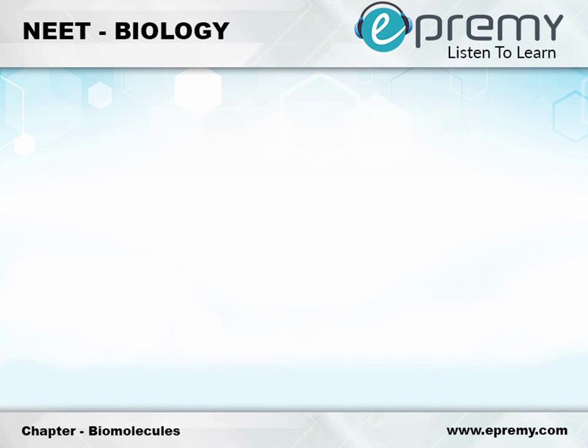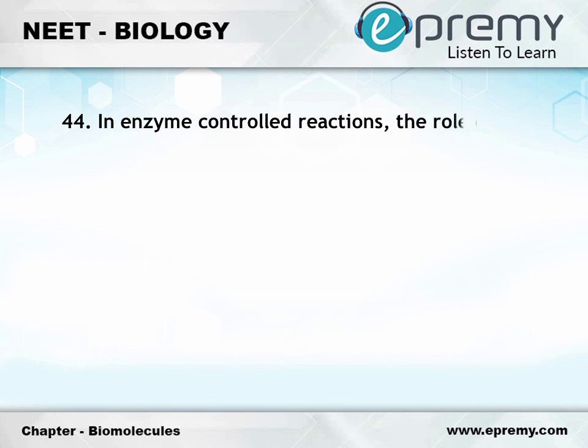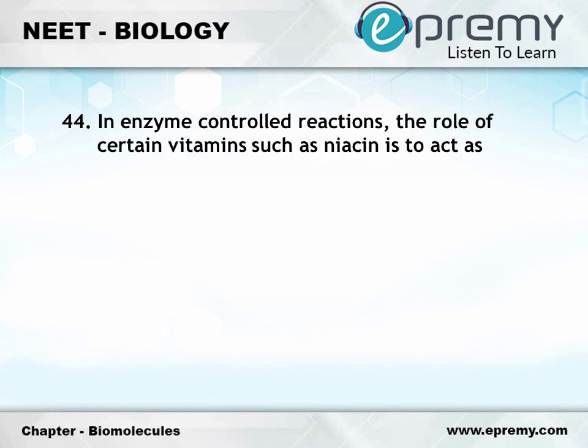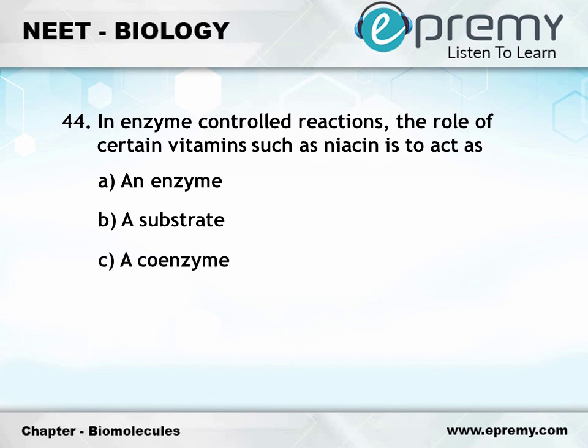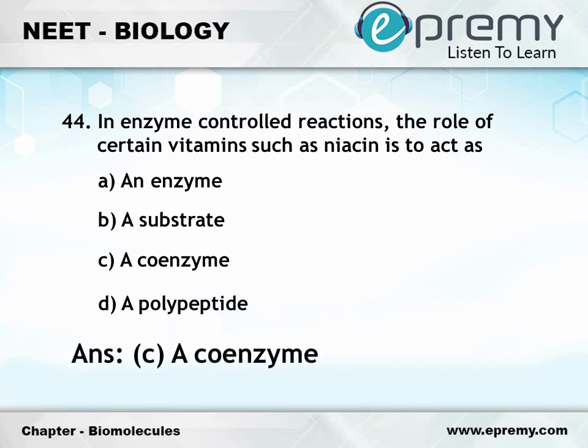Question number 44. In enzyme controlled reactions, the role of certain vitamins such as niacin is to act as option A, an enzyme. Option B, a substrate. Option C, a coenzyme. Option D, a polypeptide. The answer is option C, a coenzyme.